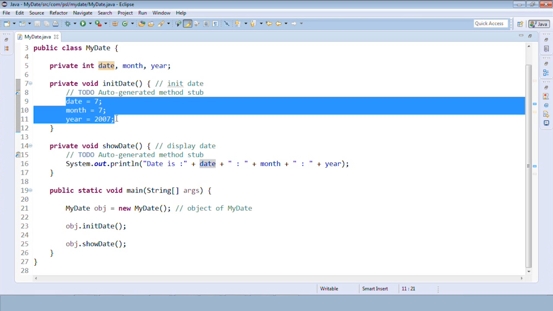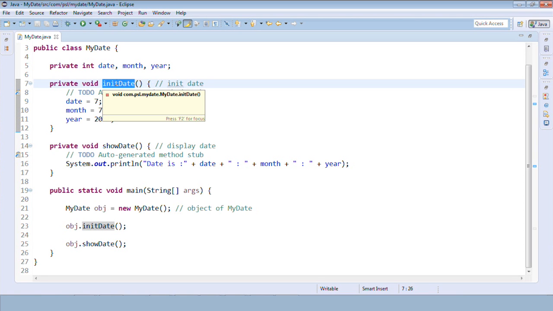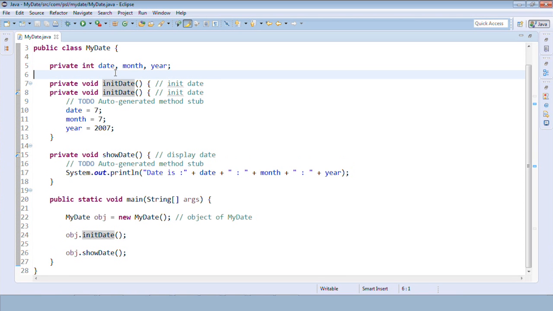Okay, so whenever you have some global variables, and the values which you assign to those global variables will be used throughout the class, may be used again and again, in that scenario, try to create a constructor, right? So a constructor is nothing but a method. It is to initialize the global variables, nothing else. So why do we create a constructor? To initialize the global variables. So rather than writing this private method, I can create a constructor.